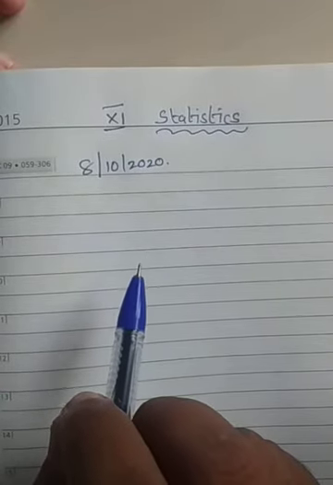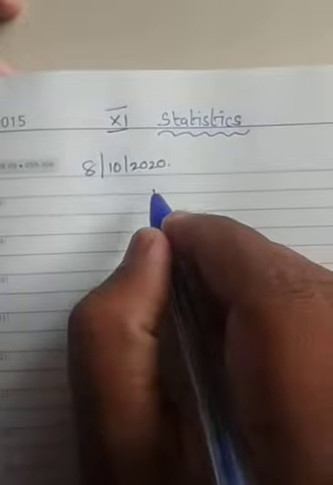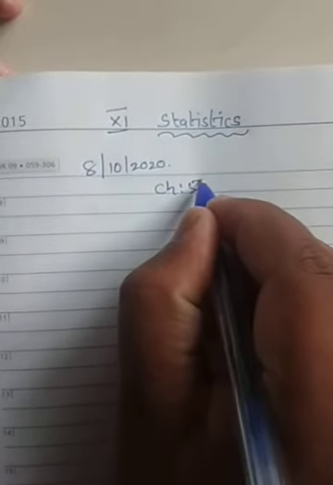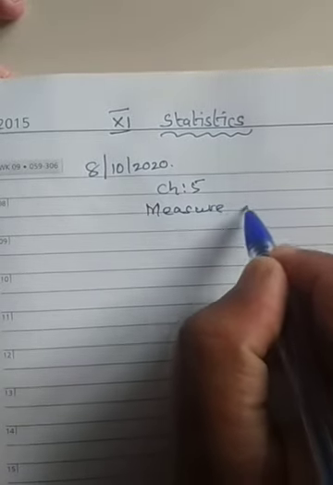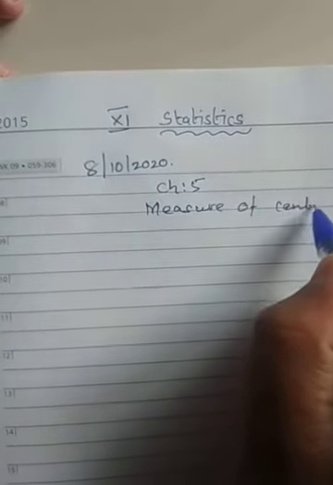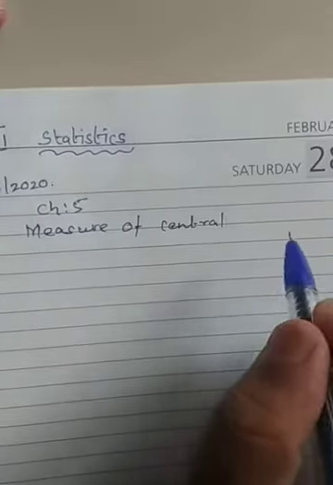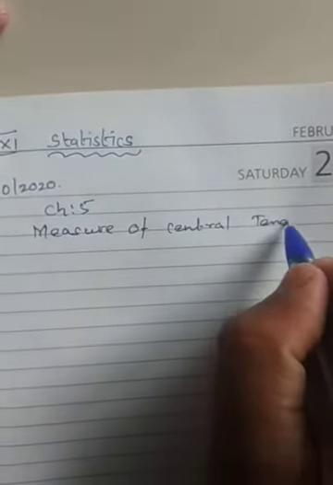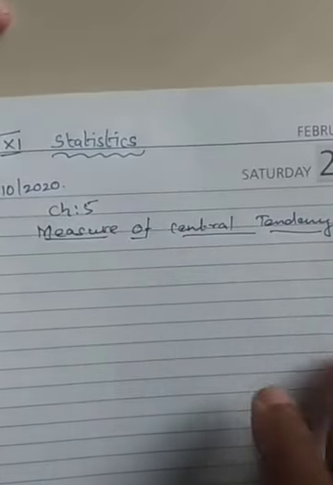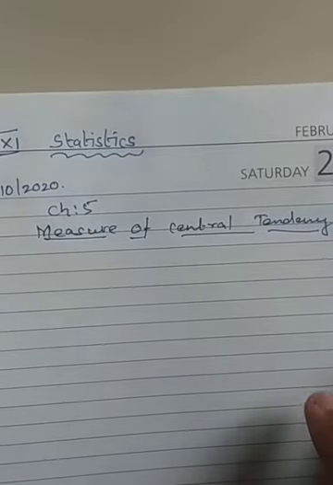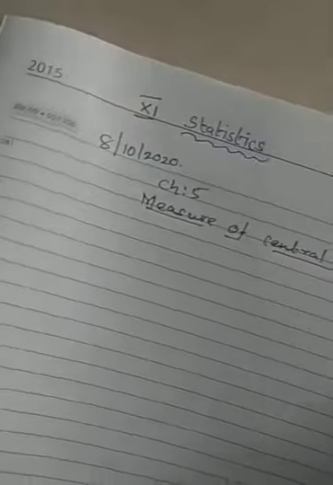Today we are going to see statistics. In the last class we discussed chapter 5, and this time also we are going to discuss the same chapter 5: Measures of central tendency. We have already done what an average is, that is mean, median, mode, and positional mean. So let's have a small recap of what we have shown in the previous classes.